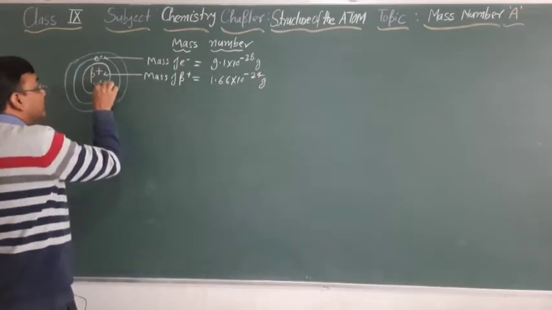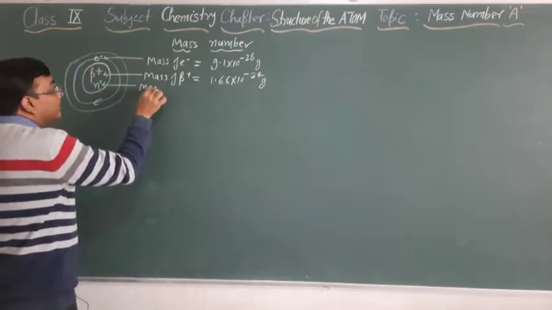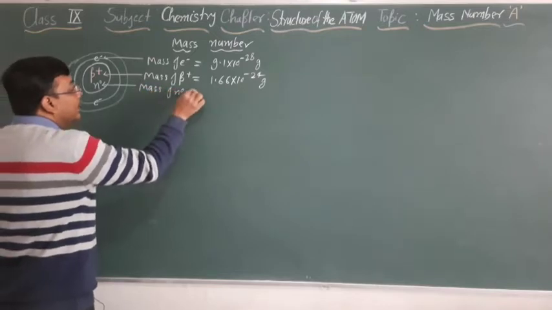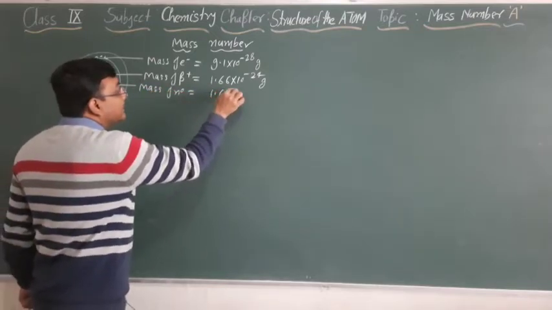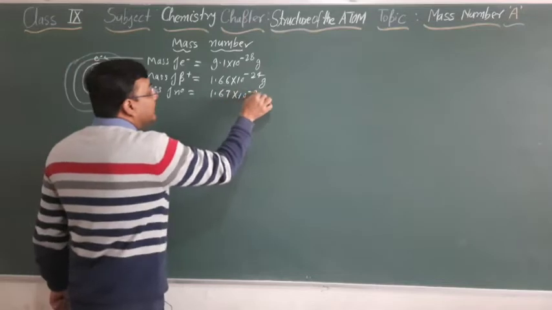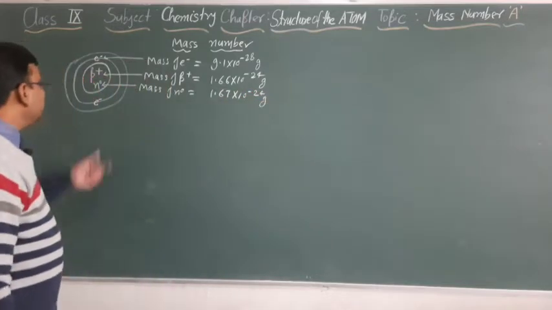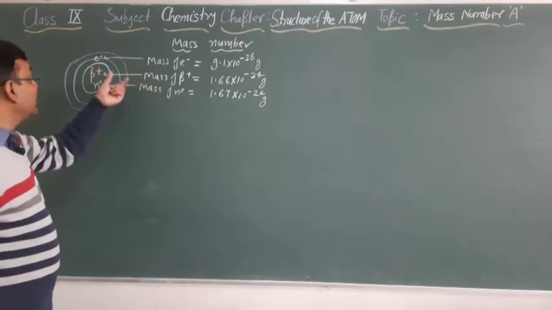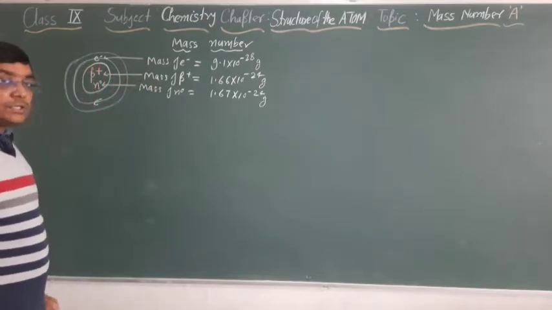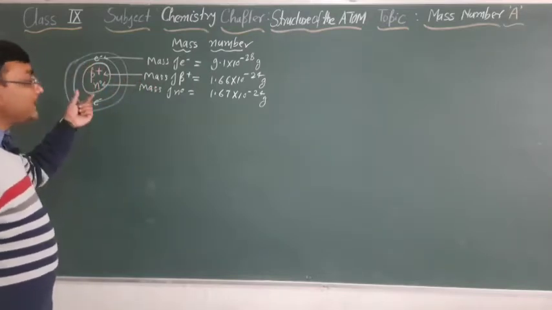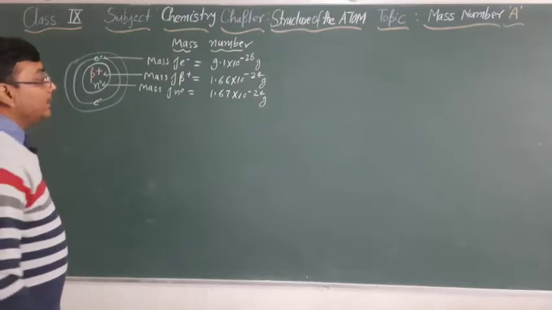Mass of a neutron is equal to 1.67 into 10 to the power minus 24 gram. So these are the masses of the different fundamental particles which are present in the atom.